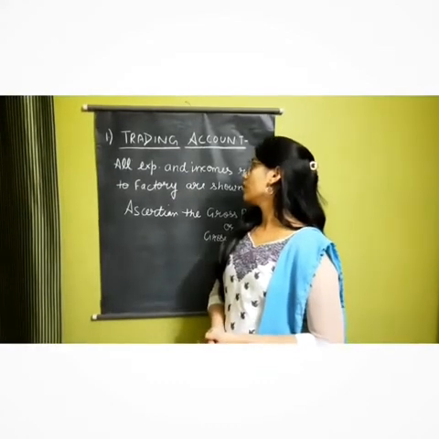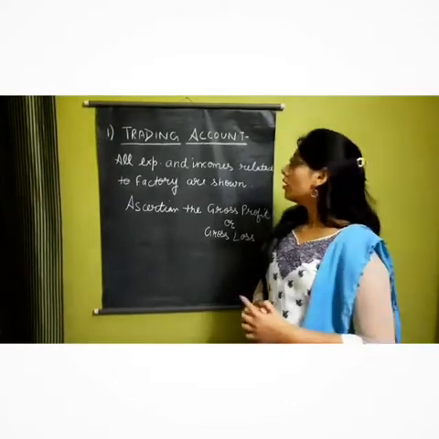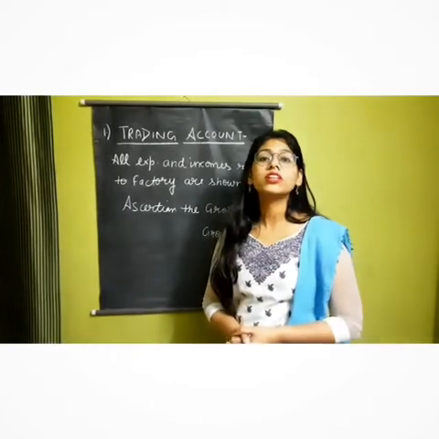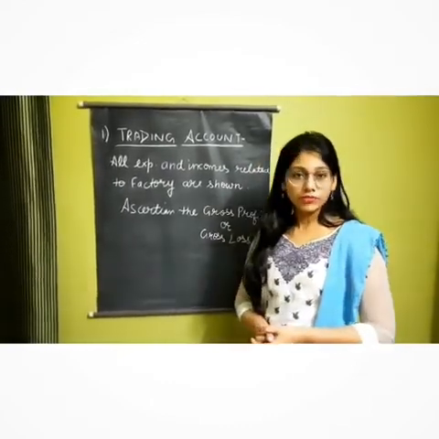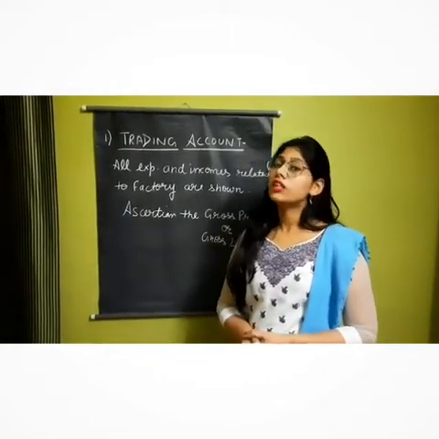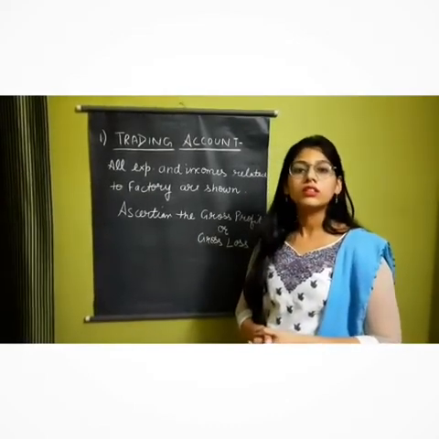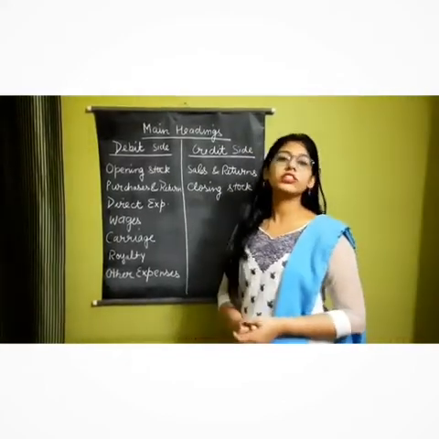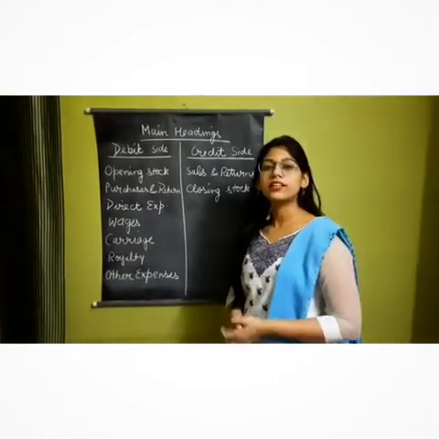In this, all the expenses and incomes which are related to the factory are recorded. All the expenses are recorded on the debit side and all the incomes are recorded on the credit side. This account helps in ascertaining the gross profit or the gross loss. Gross profit is ascertained on the debit side and the gross loss is ascertained on the credit side. The main headings or the items which are recorded in the trading account are divided into two sides, which is the debit side and the credit side.